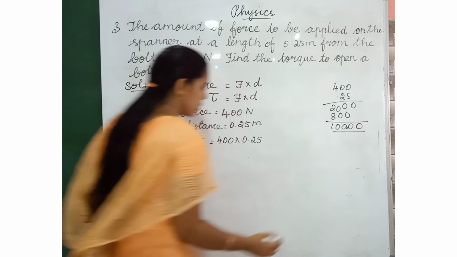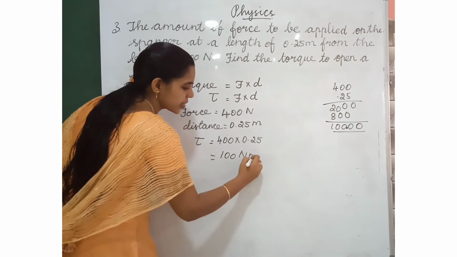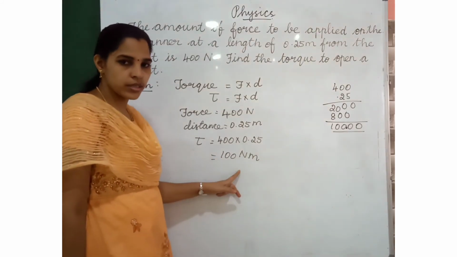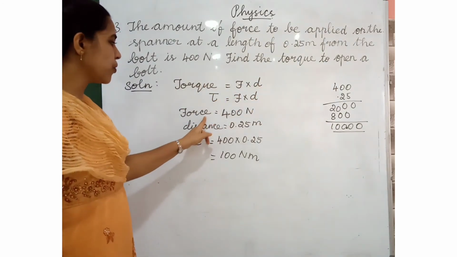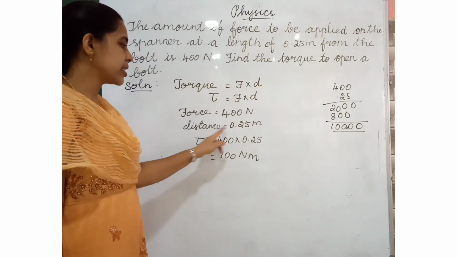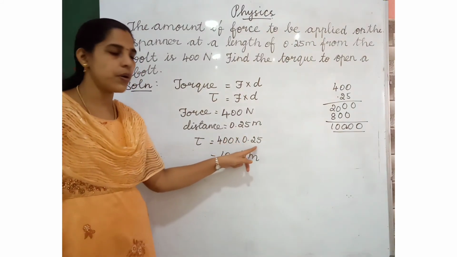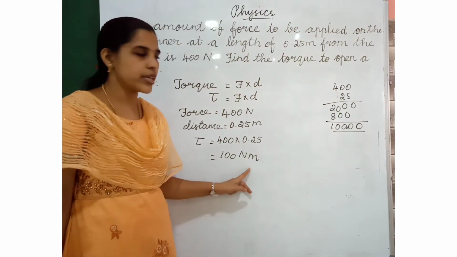What is the answer now? 100 Newton meter. What is the unit of torque? Newton meter. Torque is equal to F into D. Force 400 Newton. Distance 0.25 meter. Tau is equal to 400 into 0.25. What is the value now? 100 Newton meter.